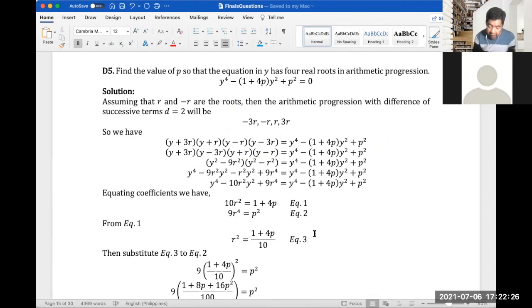And of course, again, it's still the same on the right-hand side of the equation. So expanding our left-hand side, this would give us y to the fourth minus 10r squared y squared plus 9r to the fourth, and again, equivalent to the right-hand side. So again, equating coefficients, we can see that for y to the fourth, 10r squared is equal to 1 plus 4p,